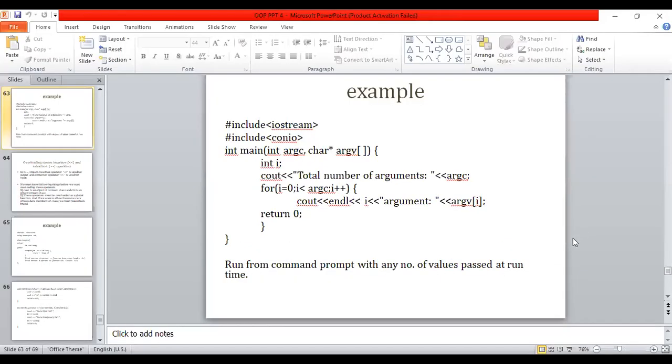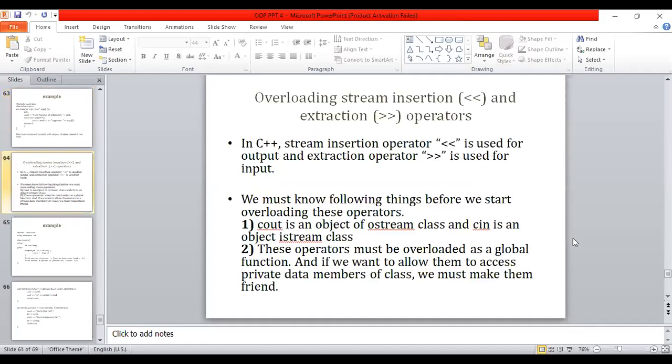This will be mostly the last part related to file handling, and one part which is common: we have already seen a few points related to overloading, and specifically now the insertion and extraction operators. We have seen operator overloading, and if you remember, we discussed operator overloading for a complex number.